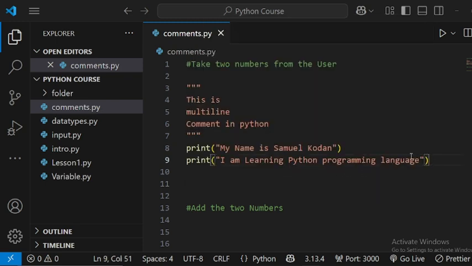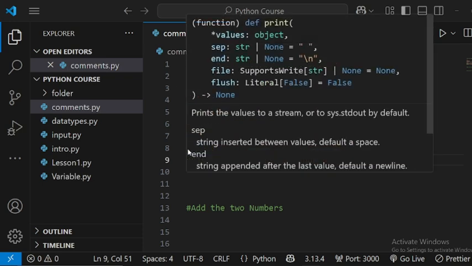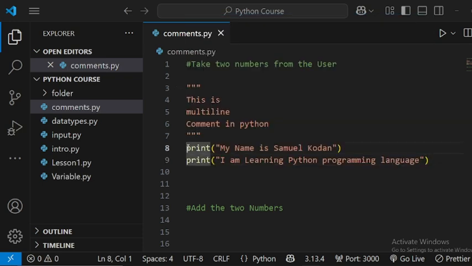Now I can use the hash to disable this line of code. When I put the hash symbol before the code, it is now a comment, so this is a valid code but the interpreter will not run this particular line. When the interpreter sees this line, it does not run it because it has been turned into a comment.